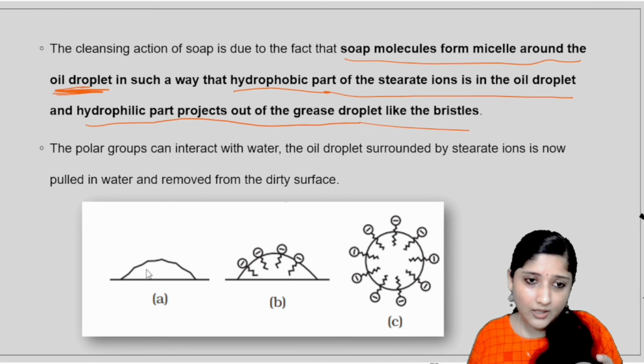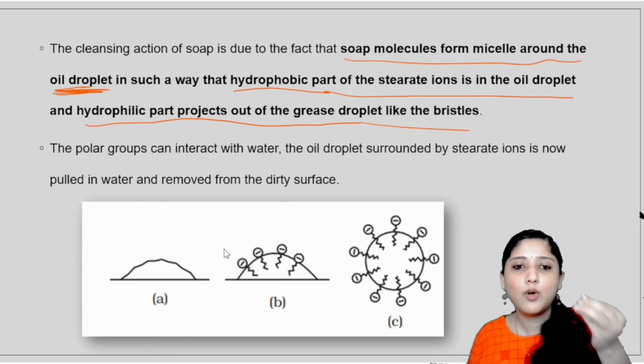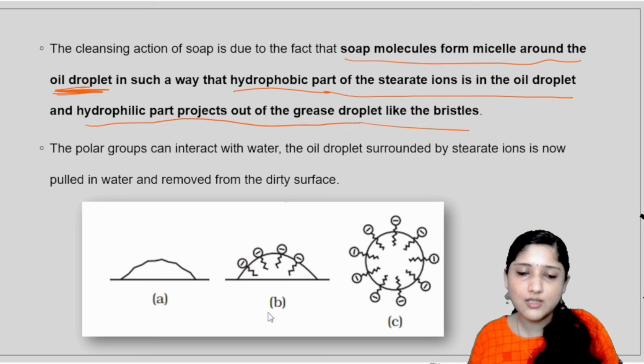This is the dirt particle. When the stearate ions fall on the dirt particle, the hydrophobic part will be holding the dirt, and the hydrophilic or charged part will be projecting outwards. That is the second figure.